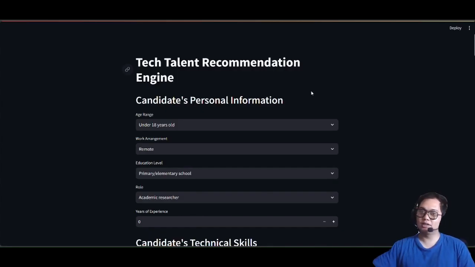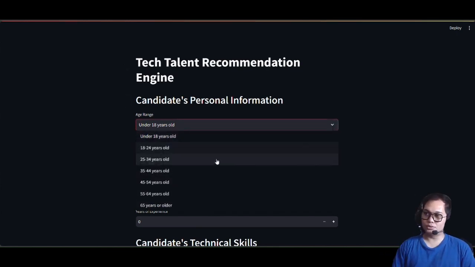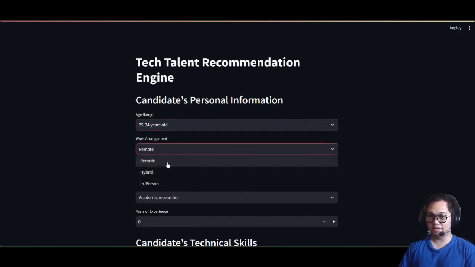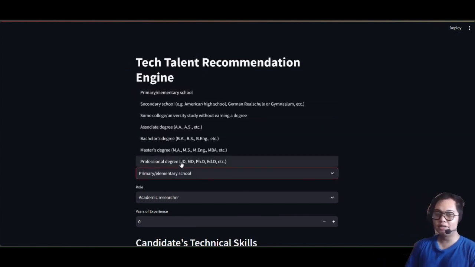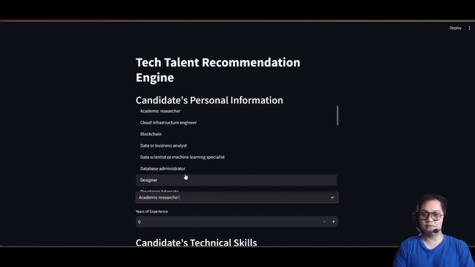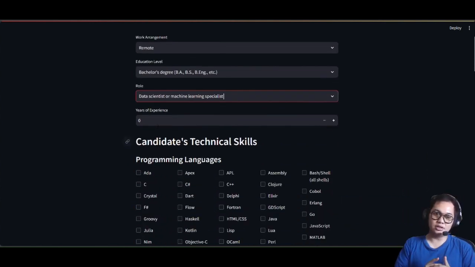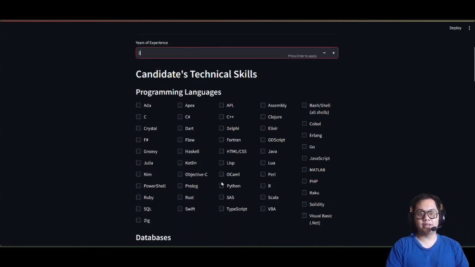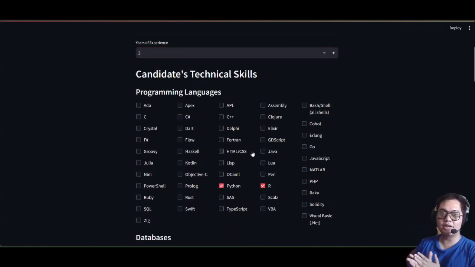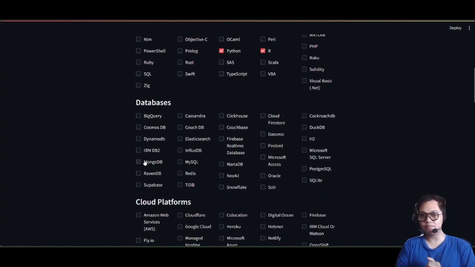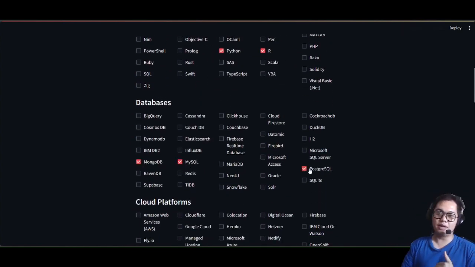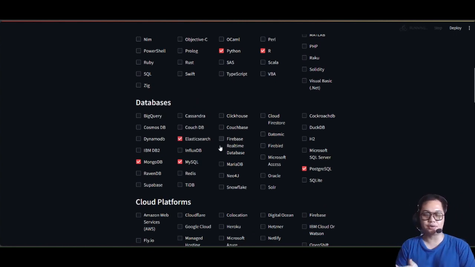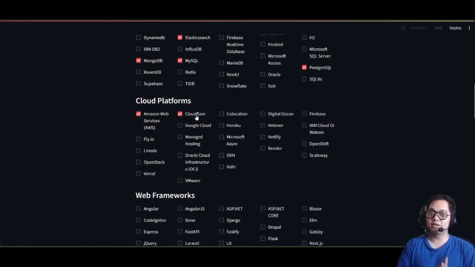Well, this is the demonstration of the tech talent recommendation engine, where we choose the age range of the candidates, the HR work arrangement, and then the education level, and then the role the HR wants, and years of experience. We can choose that, and then we can choose the programming language that we need the candidate to have. The databases: MongoDB, MySQL, PostgreSQL, and so on. And then the cloud platform that the candidates have been using.